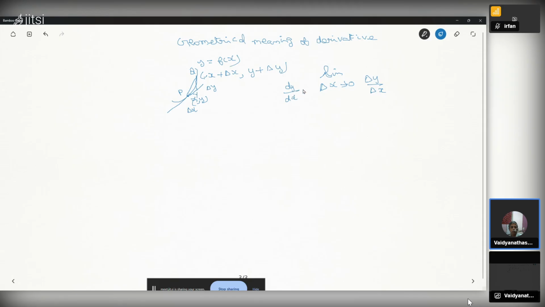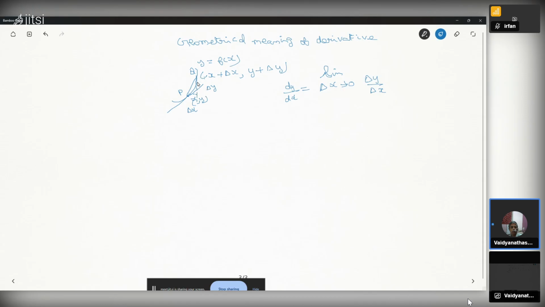Delta y is the y coordinate difference between P and Q. Delta x is the x coordinate difference between P and Q.